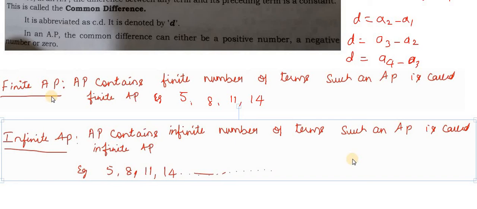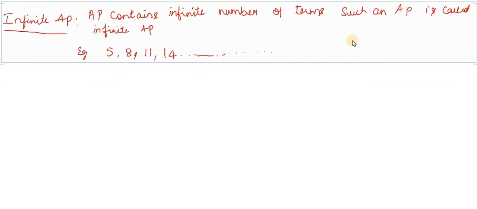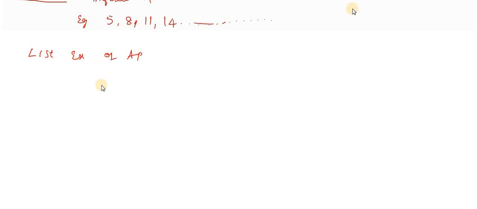You only write the examples: list examples of AP, your own examples, and find the common difference for them. You should do this homework.